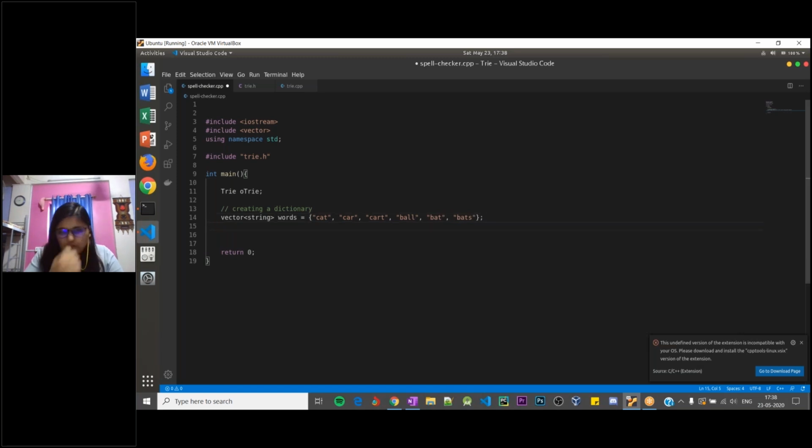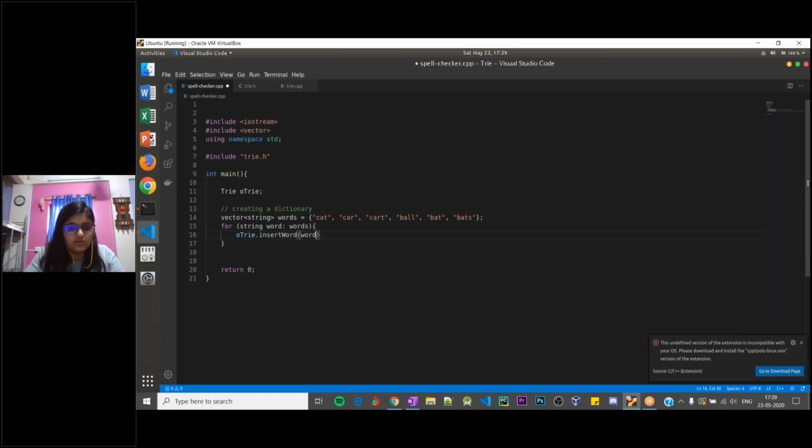So now that we have all the words, what I'll do is for string word in words, for every word in words, I'll call the insert word function from the try node object that we have created.